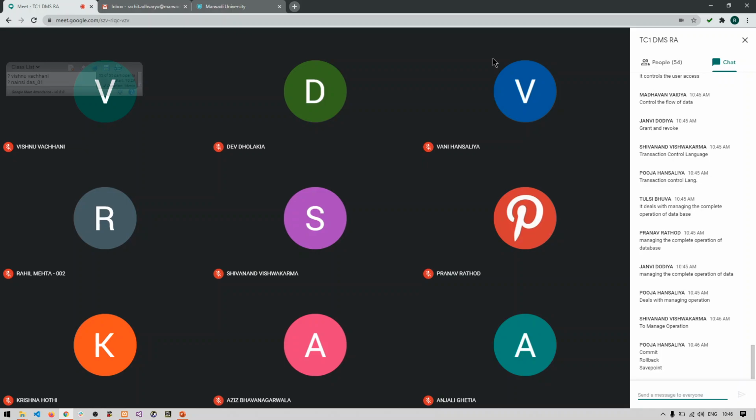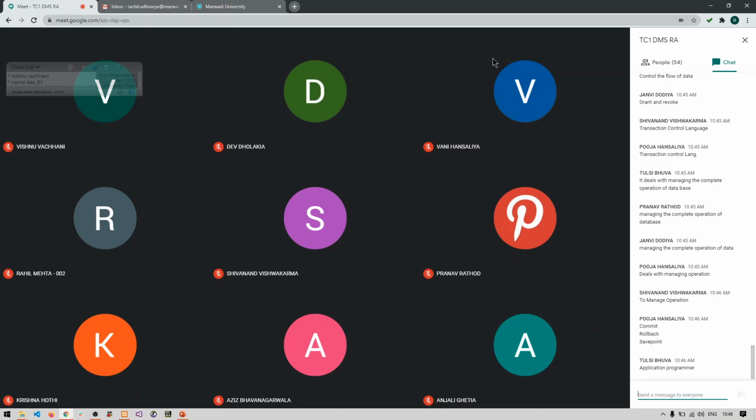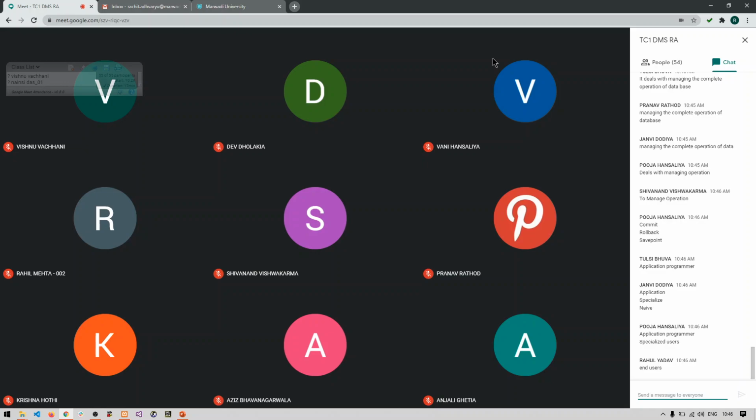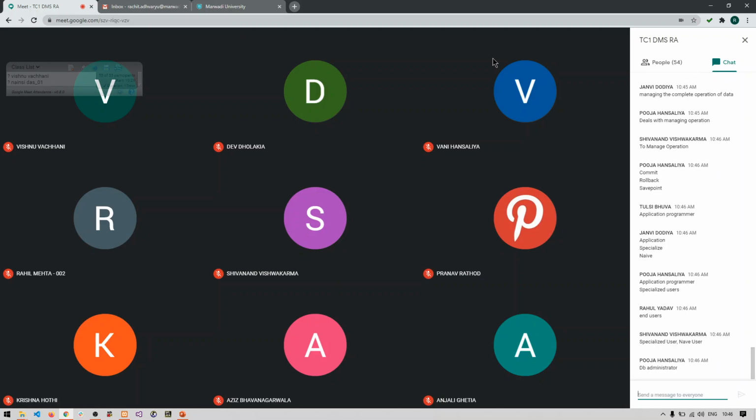And then what are the four main types of users of database? What are the main four types of users in general? Give me the name of the users. The last topic that we covered in the last lecture. Types of users. Okay, application programmer, then specialized users, okay, naive users, and last one is the fourth one, DB administrator or database administrator.